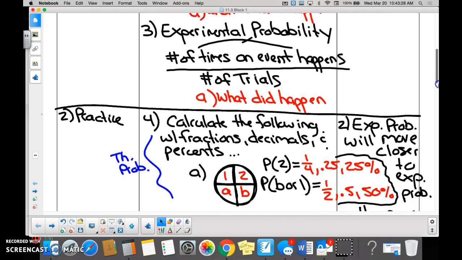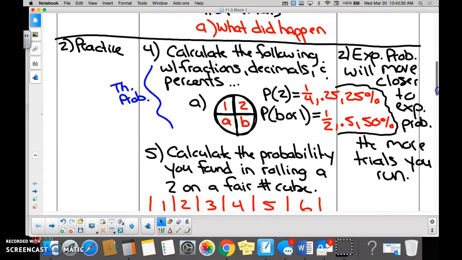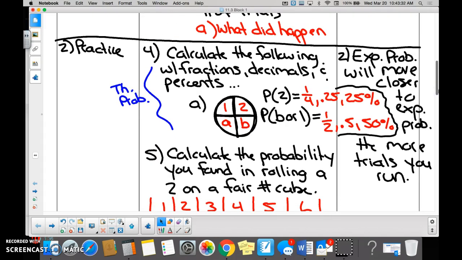Okay. Number 4 is an example of theoretical probability because we just asked what you think will happen. What should happen if you spun that spinner? What would happen if you got a 2? What would happen if you got a B or a 1?